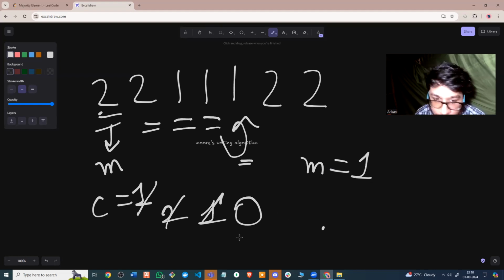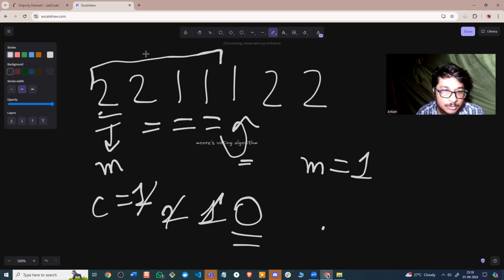But before I move on, what does count equal to 0 mean? It means that in this portion, 2, 2, 1, 1, we had considered 2 as our majority element. But in order for an element to be the majority element, it has to be more than n by 2, and n here is 4. In 2, 2, 1, 1, which is 4 elements, 2 is present only 2 times. It's n by 2 times, but not more than n by 2 times.